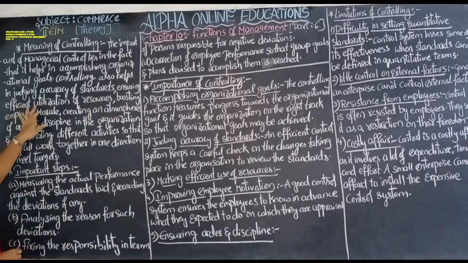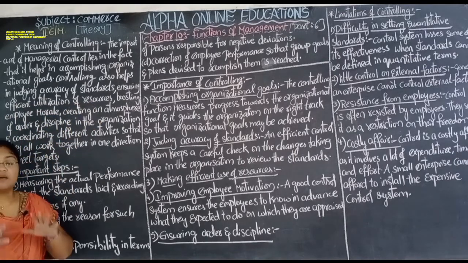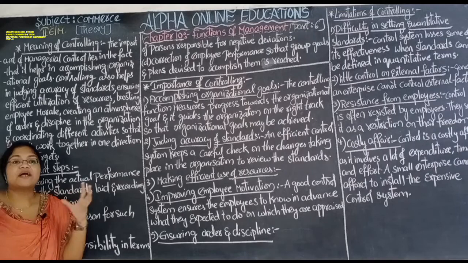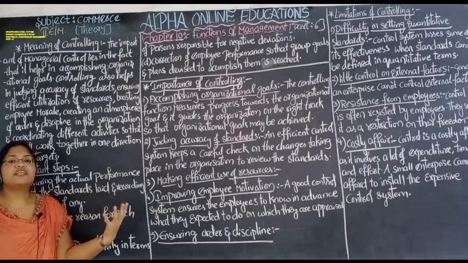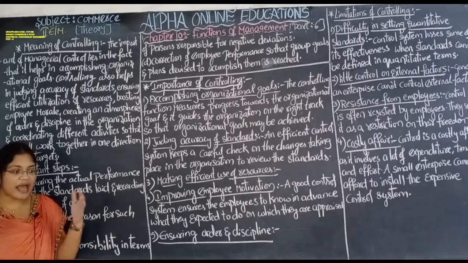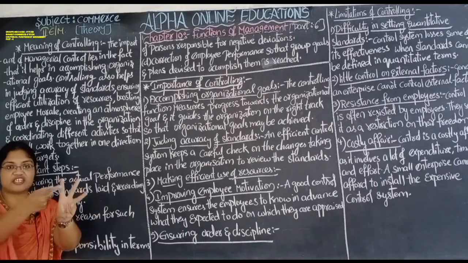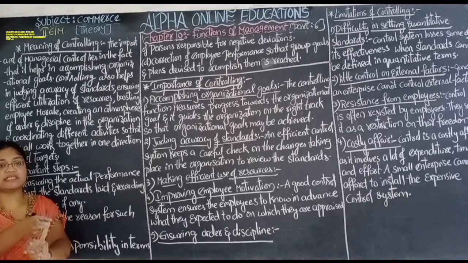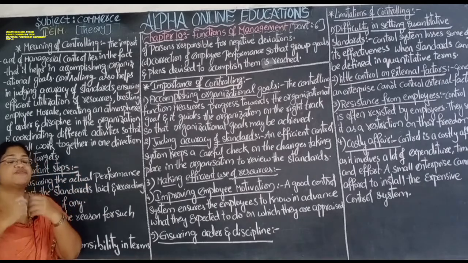Ensuring efficient utilization of resources: efficient means complete, optimum, full utilization of the resources. We have three types of resources: financial resources, managerial resources and material resources. Those resources have to be utilized fully.